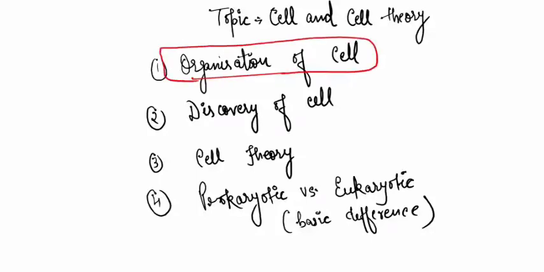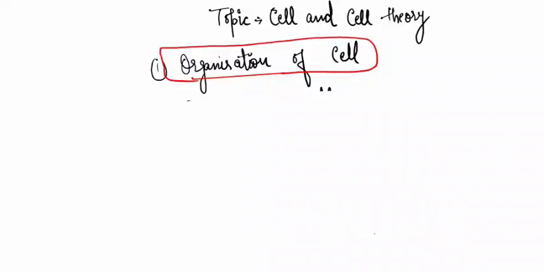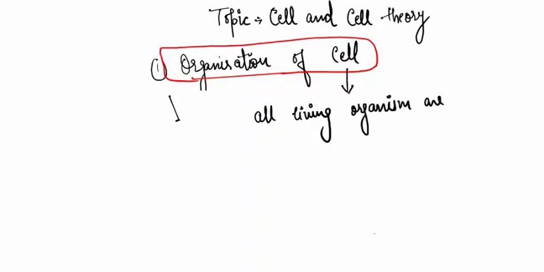So what is organization of cells? As we all know, what is a cell? It is a basic fundamental unit of life, or we can say that it is the smallest fundamental unit of life, right? So there is a hierarchy that is followed in every area. If we talk about physics or chemistry or biology, there is a hierarchy that is followed.